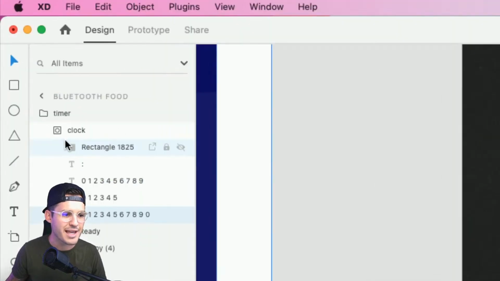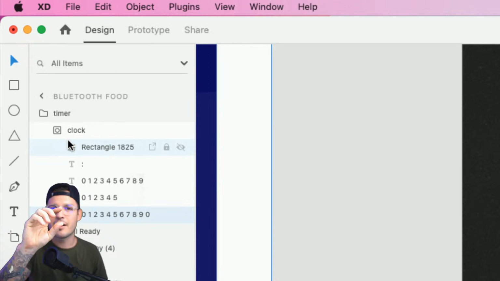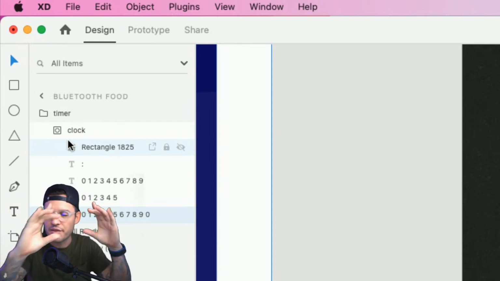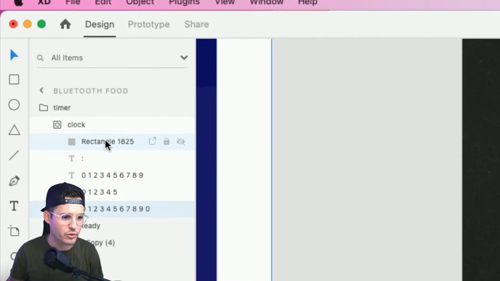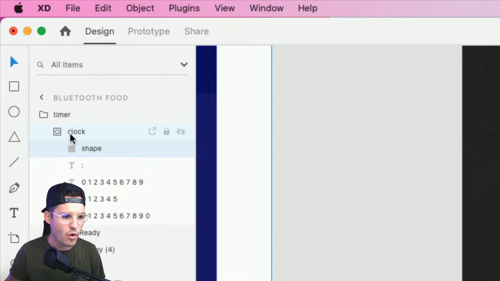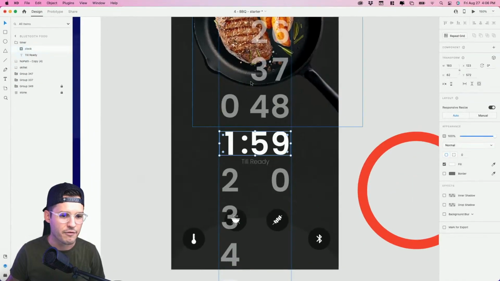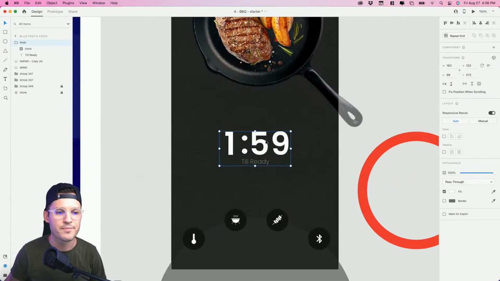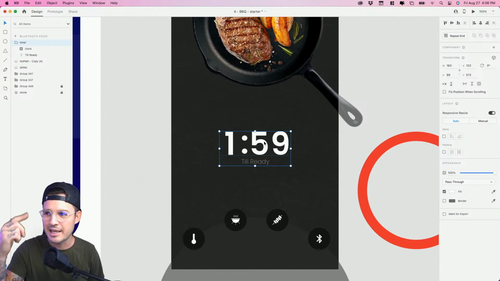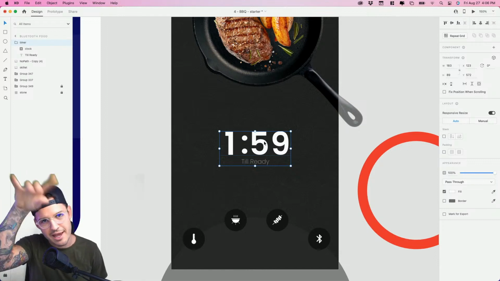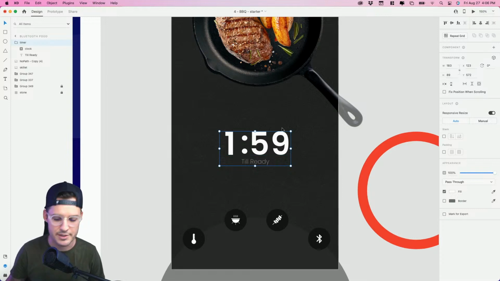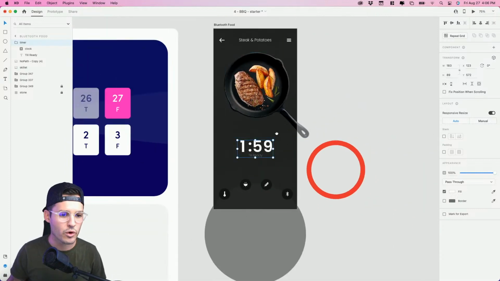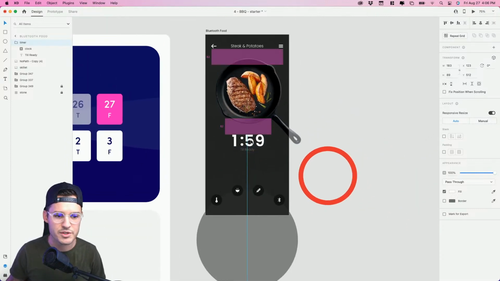What I have going on is I just masked a shape over it like that. And now the whole thing is contained within a nice little shape. We have our rectangle with this number here. That's actually our shape. And the whole thing is now being framed out or masked, right? So we'll be able to see things ticking and moving without actually seeing all the excess above and below, which is pretty nice. All right, so we know that we're going to have our little timer somewhere around here.